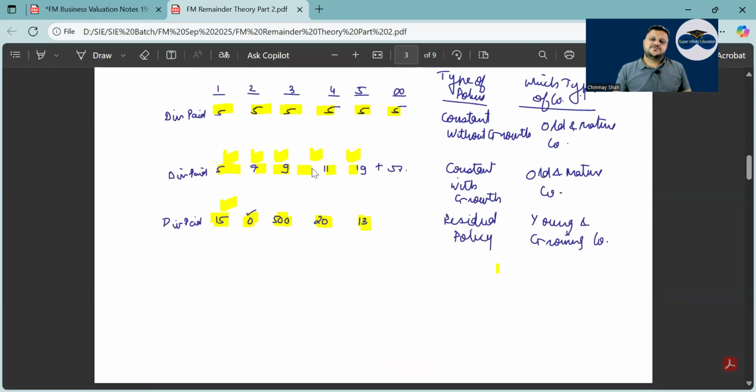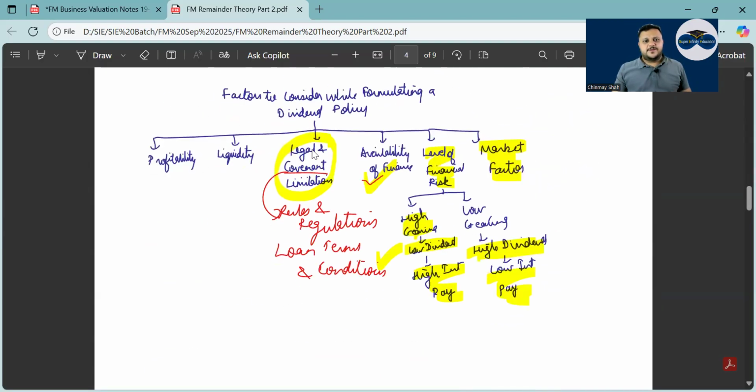And residual policy is done by what? Tell me. Young and growing companies, right? Then factors to consider. What are the factors? Profitability, liquidity. I have pasted the factors to consider in detail. Profitability: if you don't have profit, can you pay dividend? Without EAT/ESH, no dividend can be paid. Liquidity: if you have profit but don't have cash, then dividend cannot be paid.